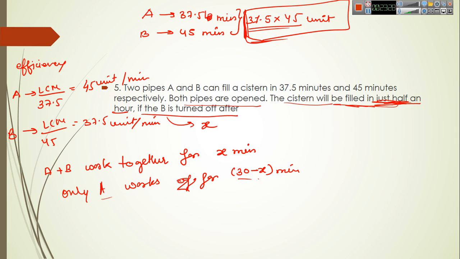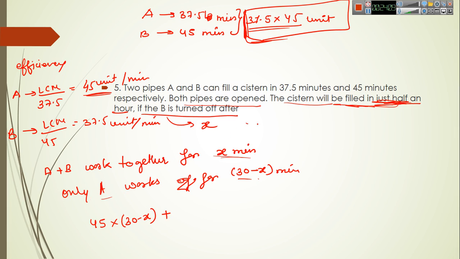So we will do the same thing. We will make the equation like this. So efficiency of A, that is the work done by A in 1 minute. If we multiply it with time, then we will get the work done by A. So work done by A will be 45, efficiency of A, into 30 minus X, the time of A. Plus the work done by A and B together.